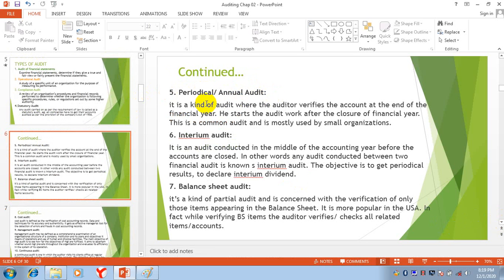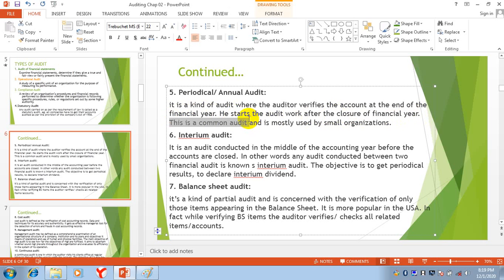Periodical or annual audit. It is a kind of audit where the auditor verifies the accounts at the end of the financial year. When the year ends, all the companies audit their financial data. He starts the audit work after the closure of the financial year.